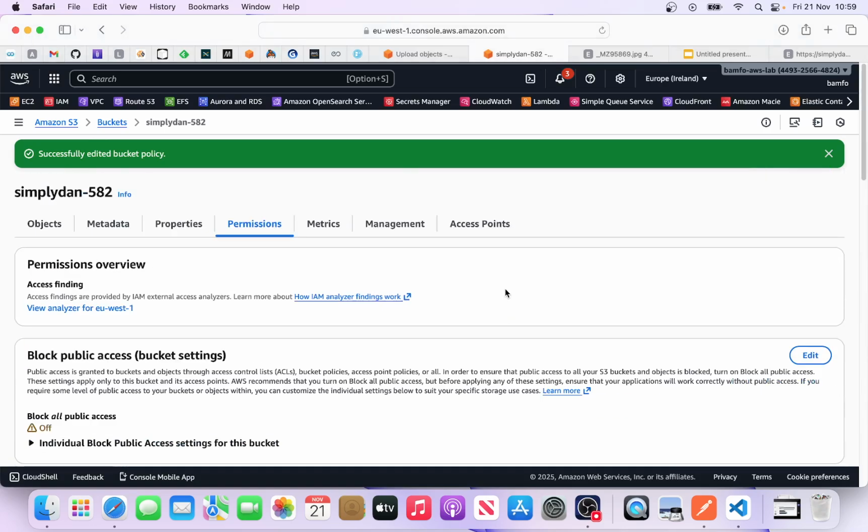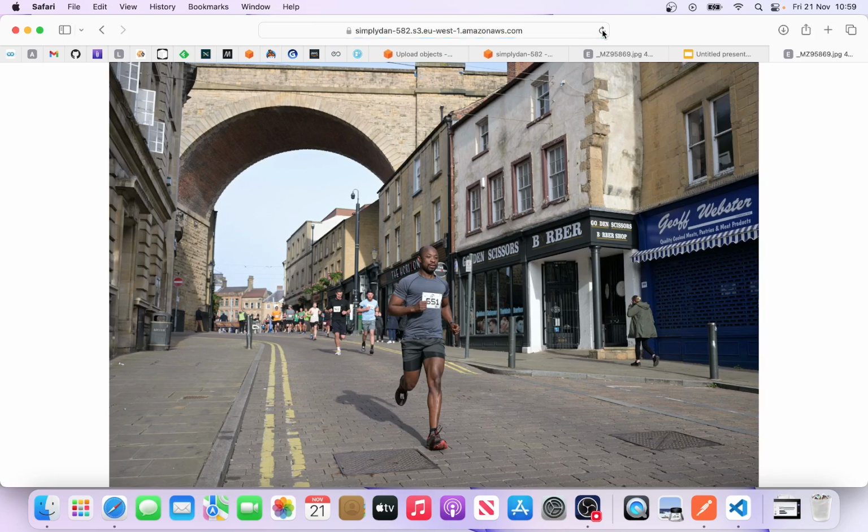So for now, let's try it. Okay, this wasn't working. Now we're going to refresh it. Okay, happy days. You know, we're cooking on gas. We've been able to leverage on this policy, and this is how we grant access.